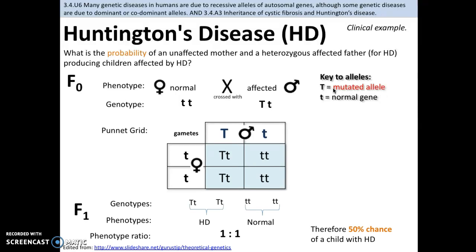So when you cross this, you're going to end up with 50% of the offspring having the phenotype of Huntington's disease, and 50% will have a normal phenotype, or no mutated alleles. So there's a 50% chance of a child with Huntington's disease if you have one parent affected.